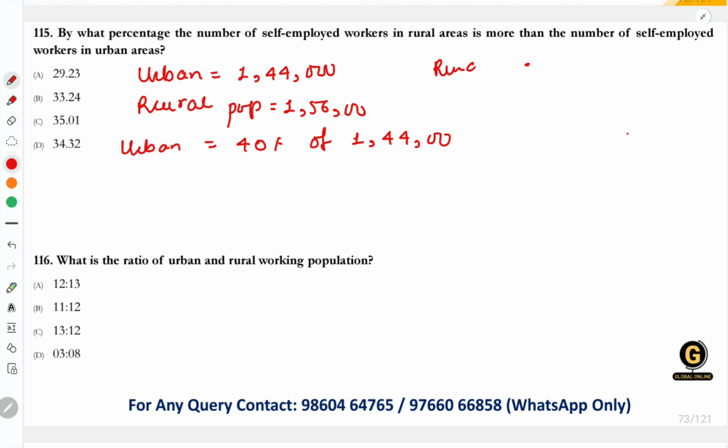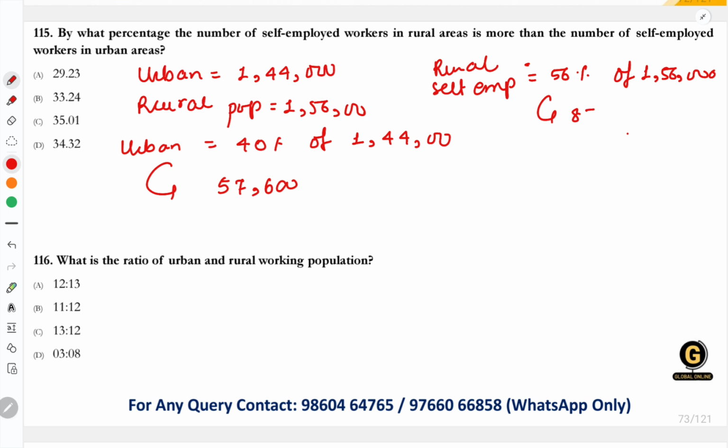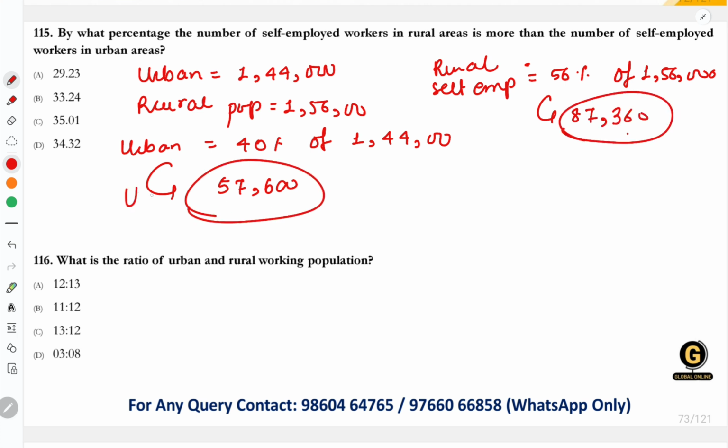Similarly, how many rural self-employed people are there? 56% of 1,56,000. This is what we have seen. Based on this, we can simply calculate that the urban self-employed population is 57,600, and here it is 87,360. We got the self-employed population at urban and at rural areas.